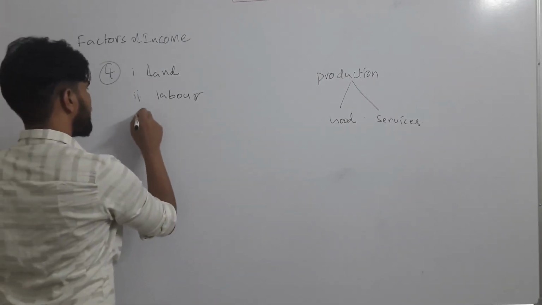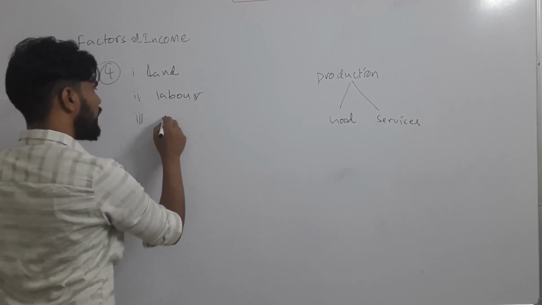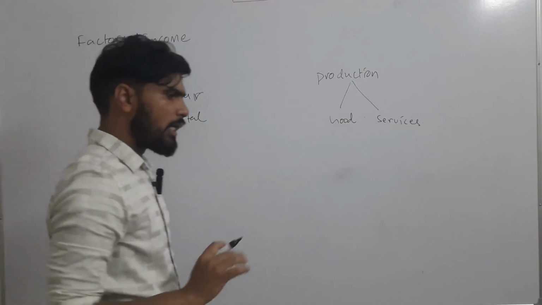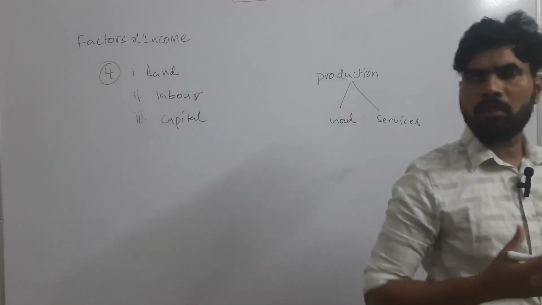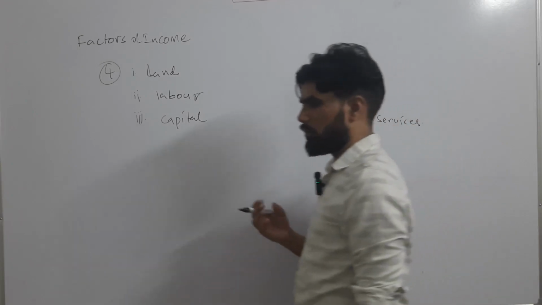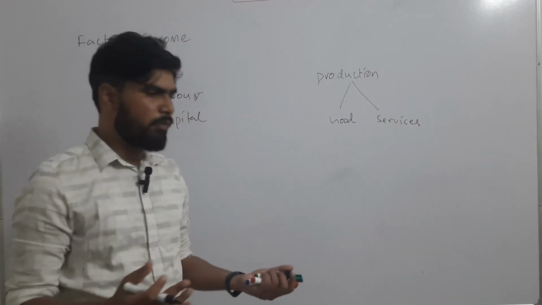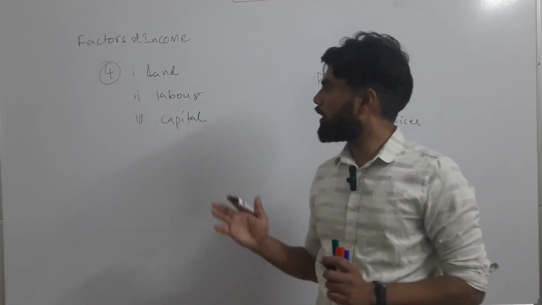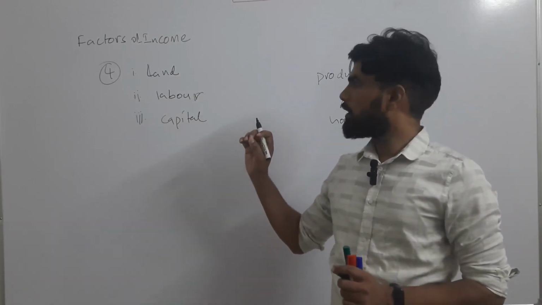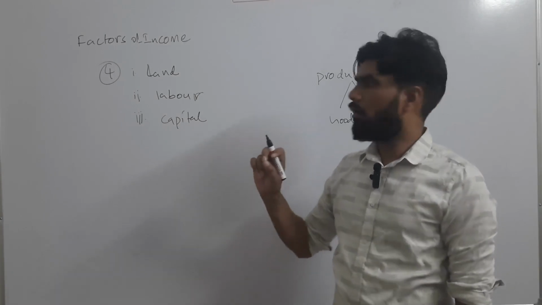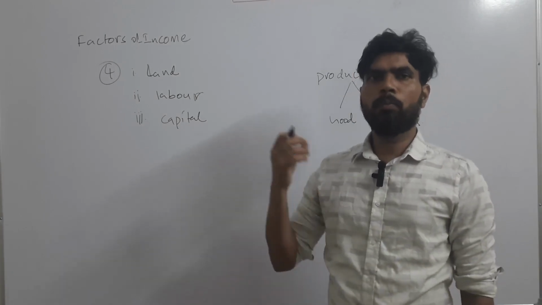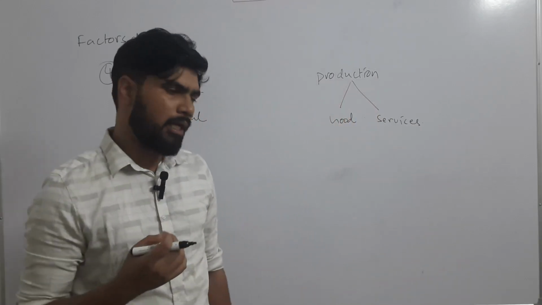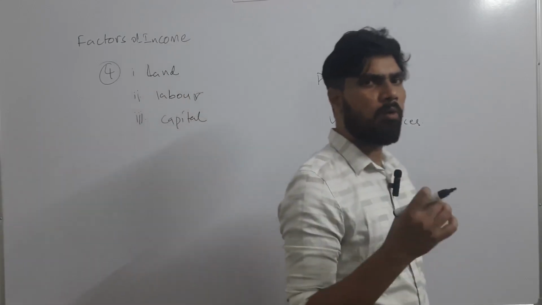And the third factor is capital. We require capital. Capital means money, investment, and other things like buildings and equipment like machinery and computers, which are also considered capital. But first of all, we need money or investment to purchase or acquire all these capital assets, both immovable and movable.